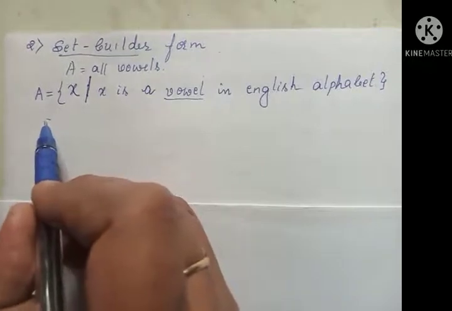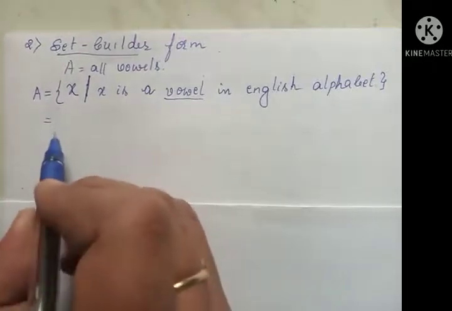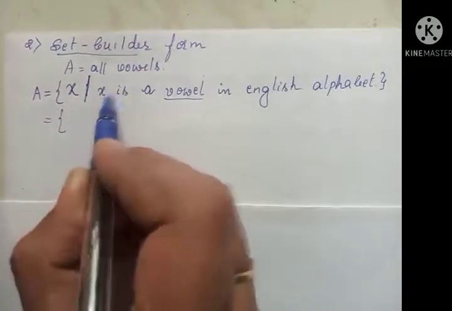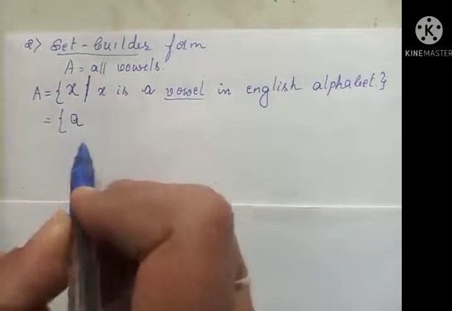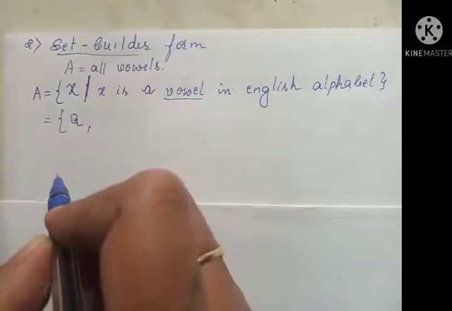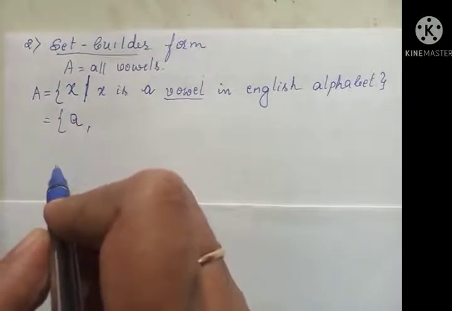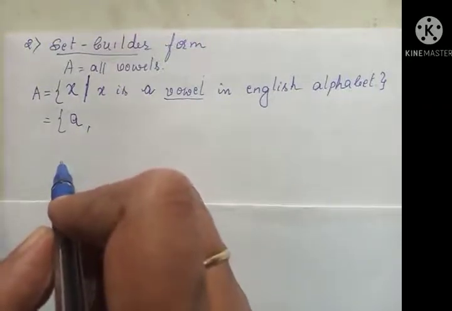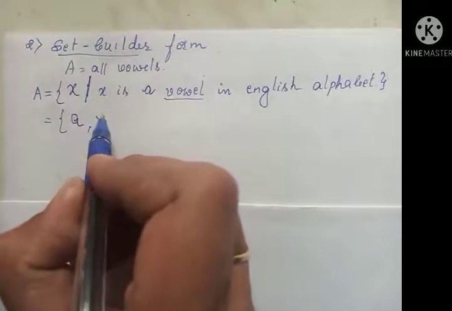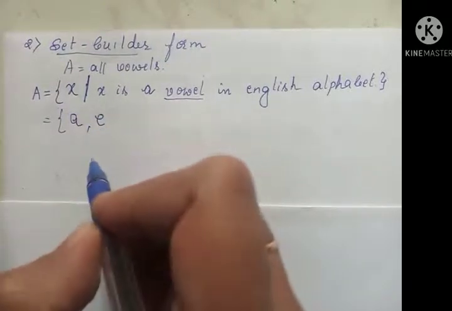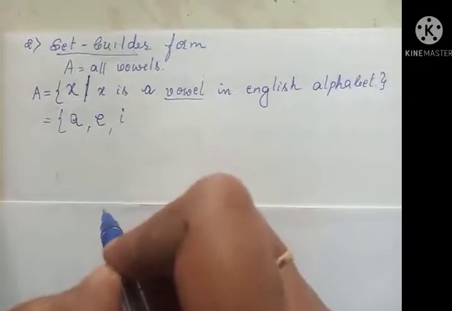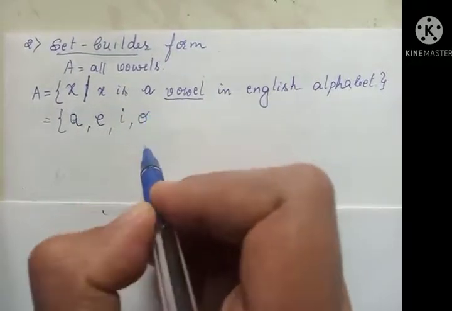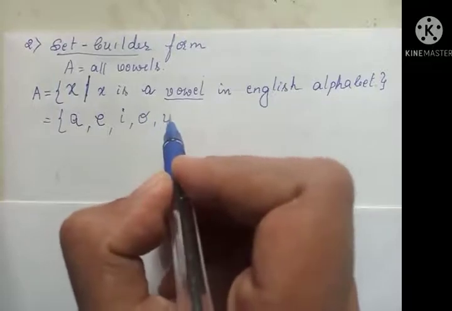So we can easily write in tabular form. X is a vowel. So A is a vowel, so one answer I can write is A. Next, I can't write B, C, D. Then I can write E, that is one more vowel. After that, I can write I. One more, then O, then U.